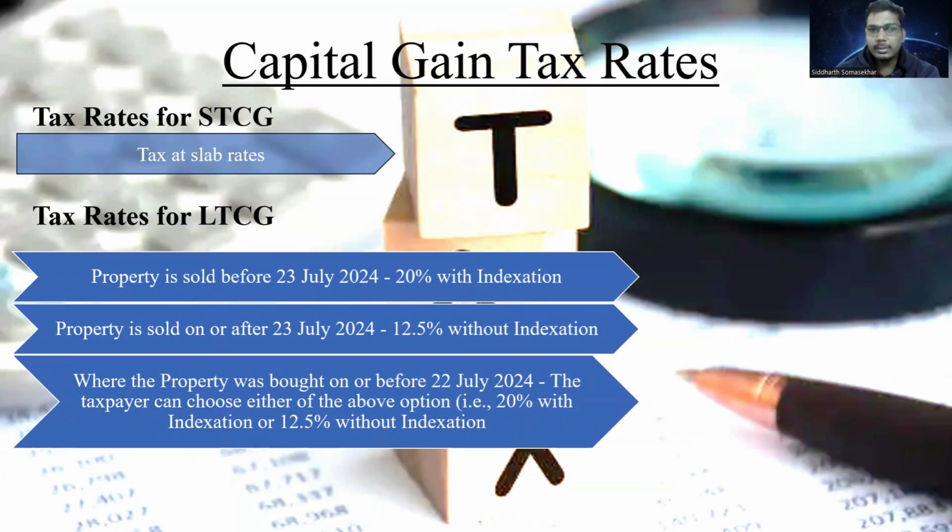And the date: if the property is sold before 23rd July 2024, it is 20% with indexation. If the property is sold after 23rd July 2024, it is 12.5% without indexation. 23rd July 2024 is the date of the budget after which the amendment and the introduction of the new tax rate, that is 12.5%, came about. So that is why this budget date is to be remembered.